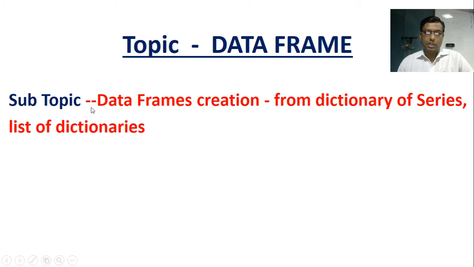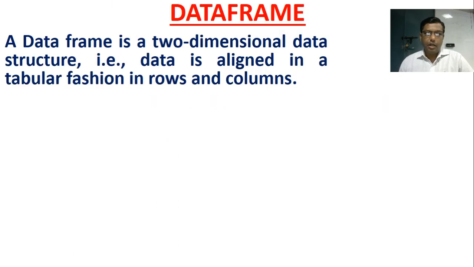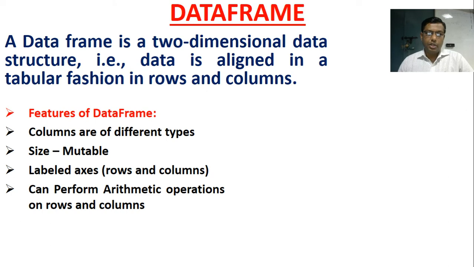Today we will discuss data frame creation from dictionaries of series, list of dictionaries, and some other data frames. A data frame is a two-dimensional data structure. Data is aligned in a tabular fashion in rows and columns. Features of data frames: columns are of different types, its size is mutable, it has labeled axes, rows and columns, and it can perform arithmetic operations on rows and columns both.